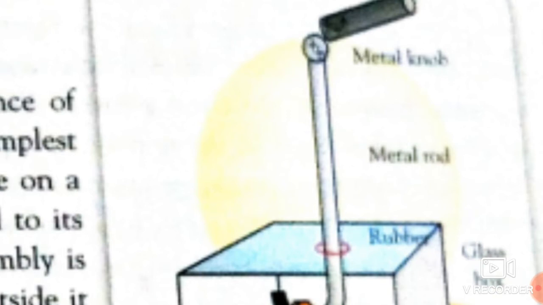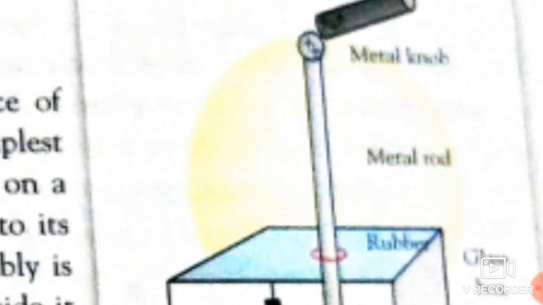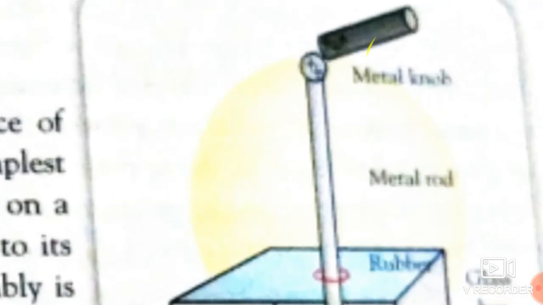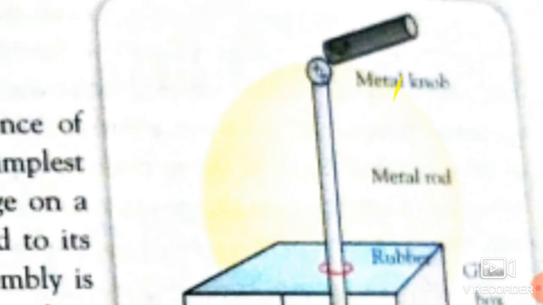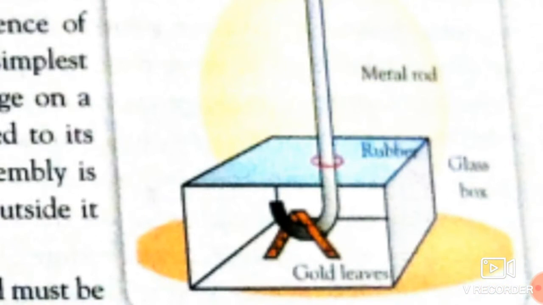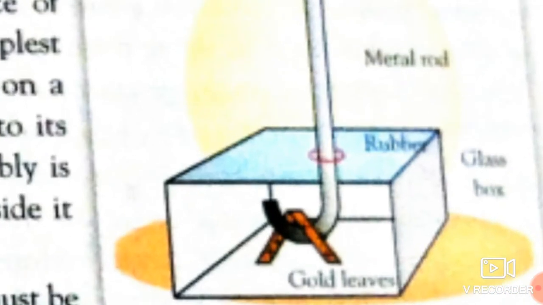If any charges are present on that object, those charges will flow through this metal rod towards these gold leaves.